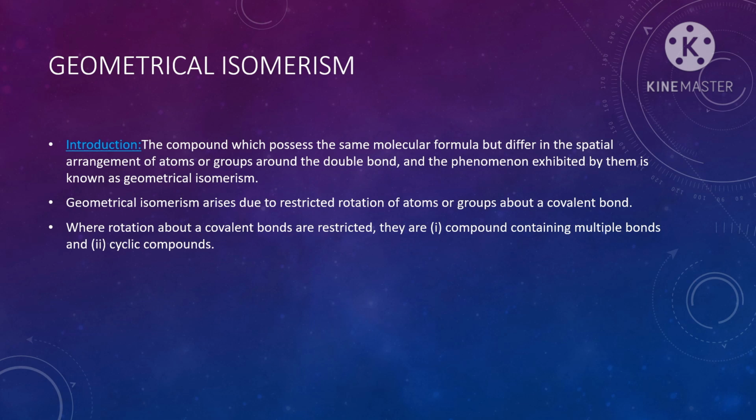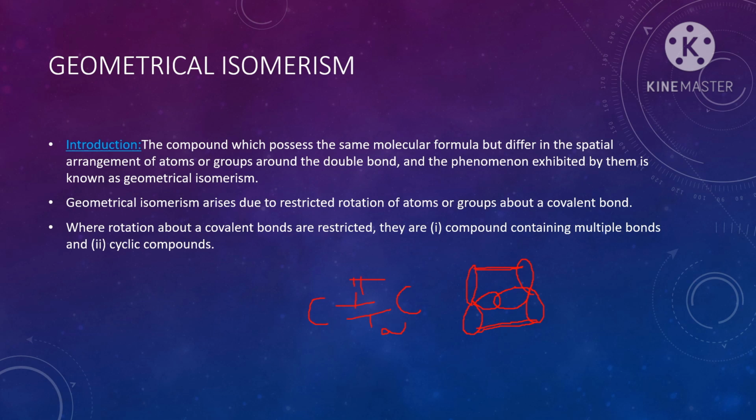If you take a carbon-carbon double bond, one bond is formed due to the sigma bond and the other is formed due to the pi bond. The sigma bond is formed by the head-on overlap of orbitals and the pi bond is formed by the sidewise overlap of orbitals.